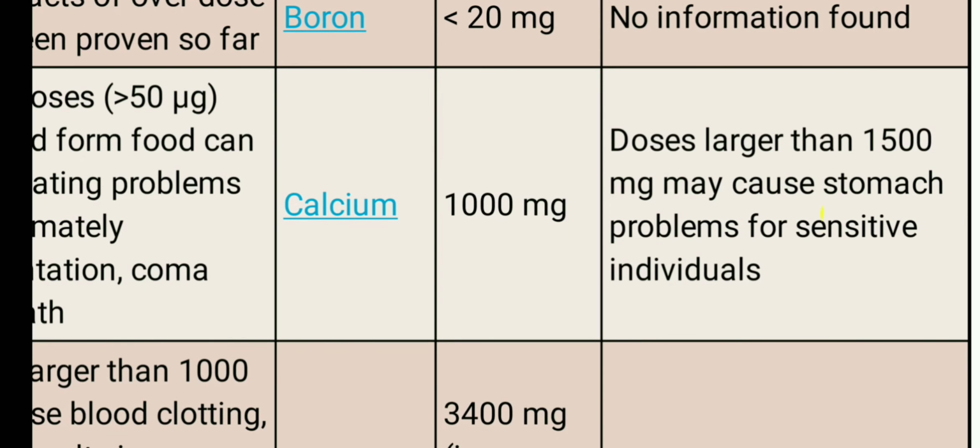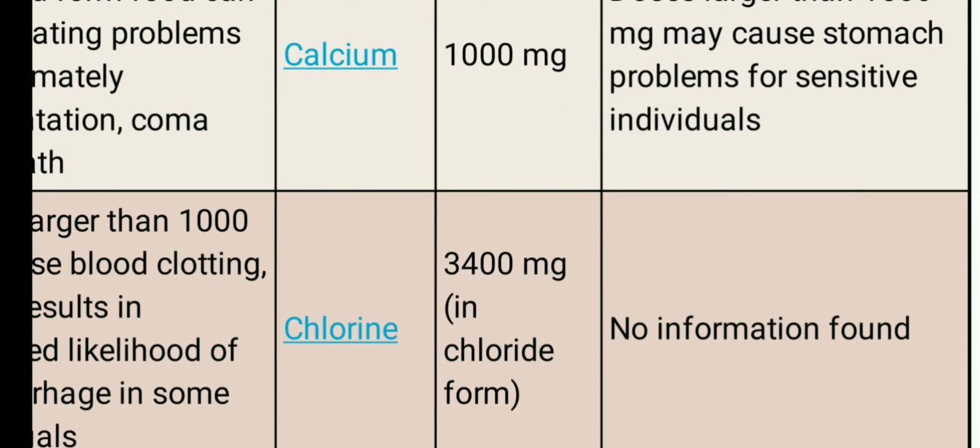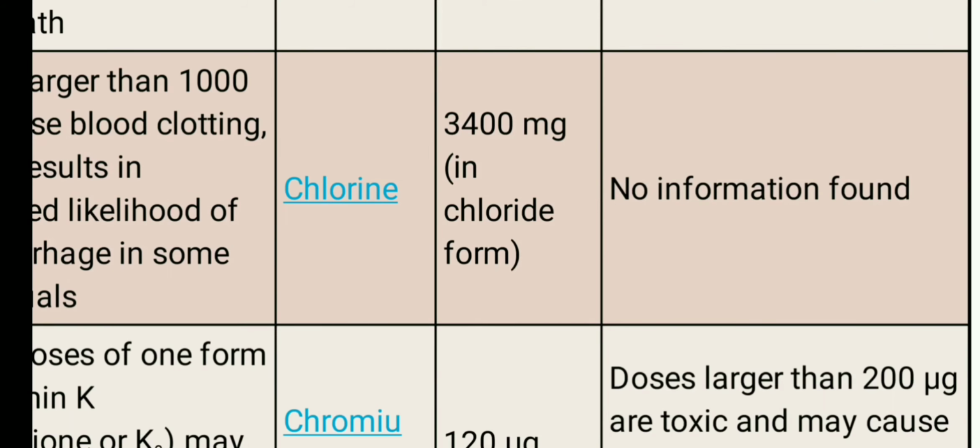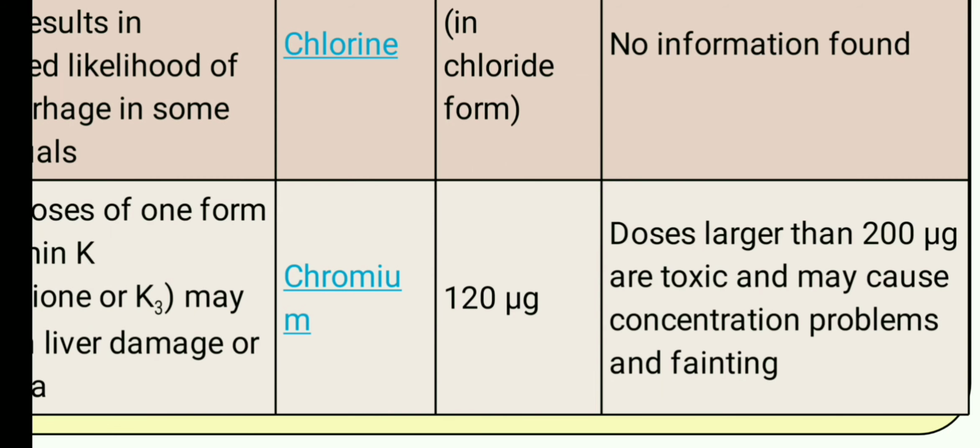If we talk about calcium, 1000 mg is the RDA amount. Doses larger than 1500 mg may cause stomach problems or sensitivity in some individuals. If we talk about chlorine, 3400 is the amount for chlorine in the body. There is no overdose information available. If we talk about chromium, 120 μg is the amount for RDA. Doses larger than 200 μg can be toxic and may cause concentration problems and fainting.